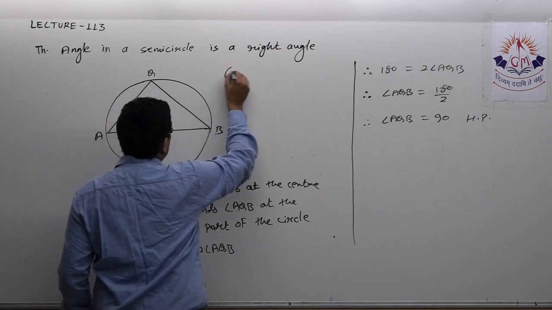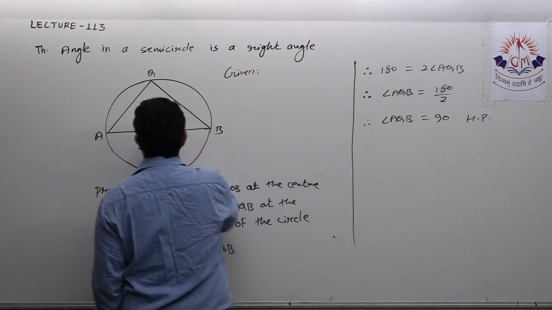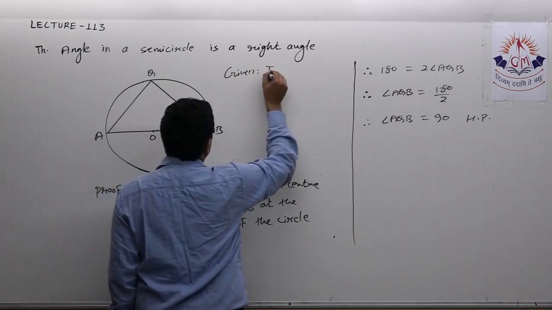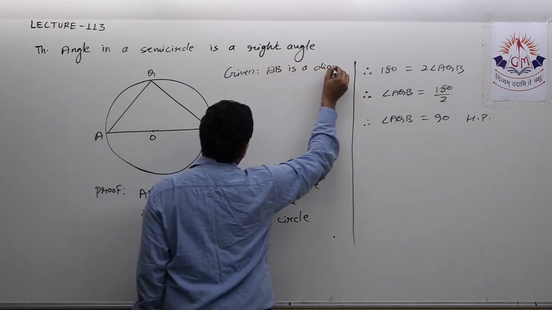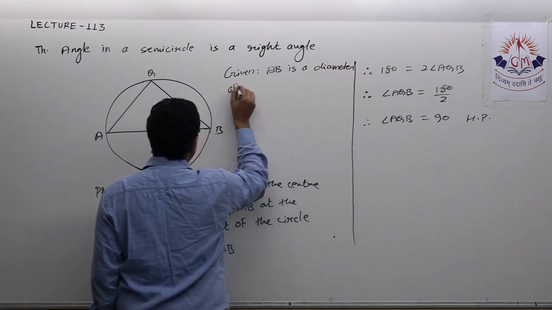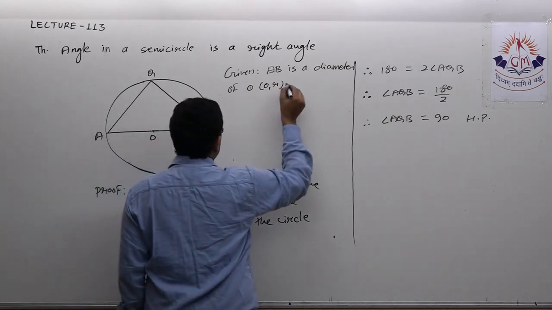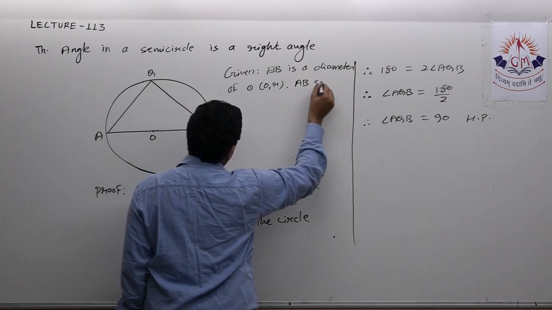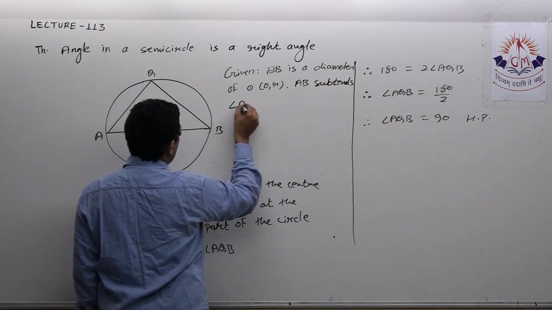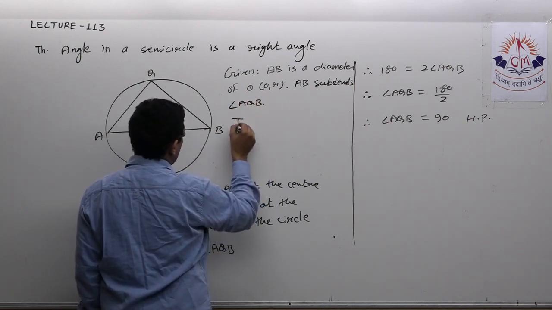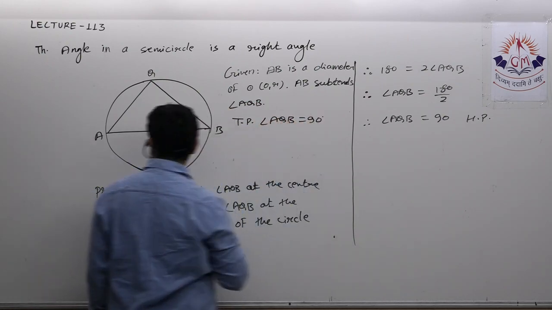Here I am writing the given. Given a circle O comma R. Given AB is a diameter of circle O comma R. AB subtends angle AQB. To prove angle AQB is equal to 90 degree, and this is the proof.